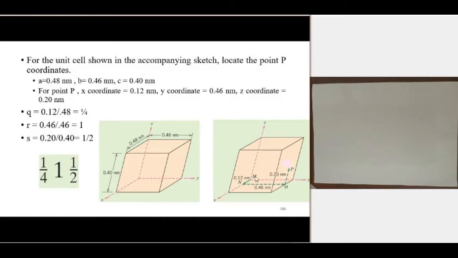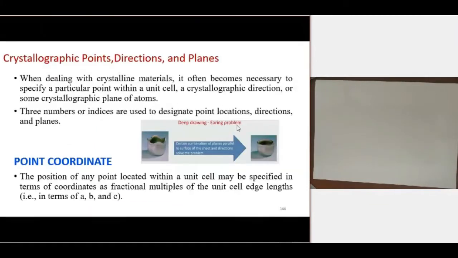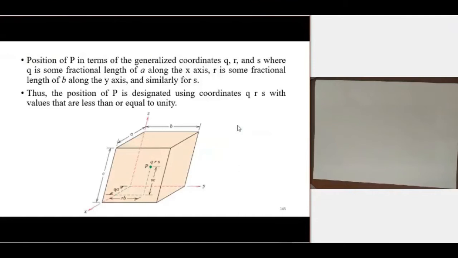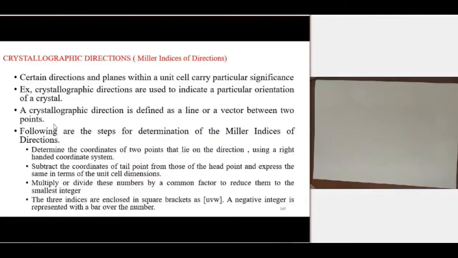In X direction it is 1, in Y direction it is 1, in Z direction also it is 1. So 1, 1, 1. And what about this? In X direction 0, Y direction 0, but Z direction 1. So any point in the unit cell can be represented using this type of indices. For that we use these point coordinates. So next one is directions.